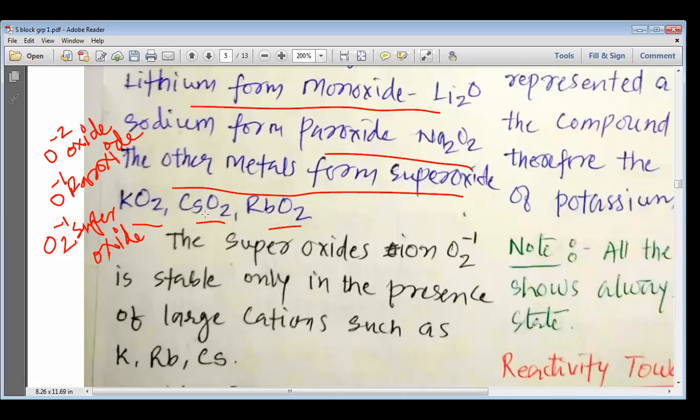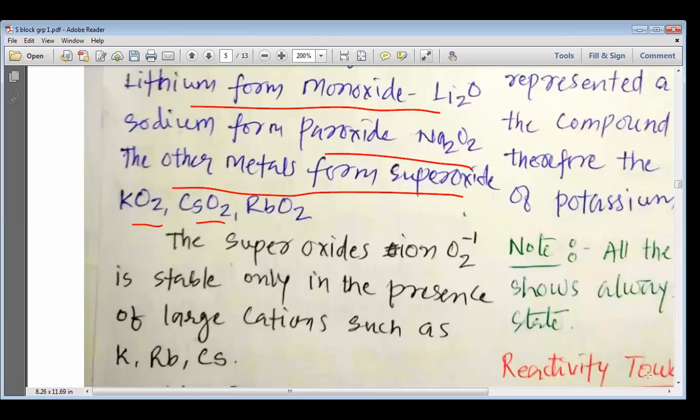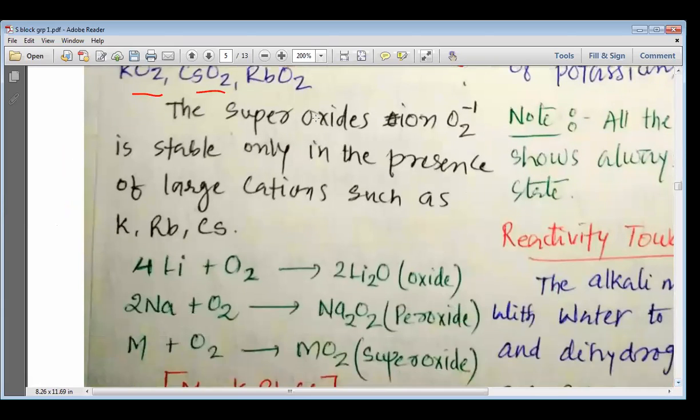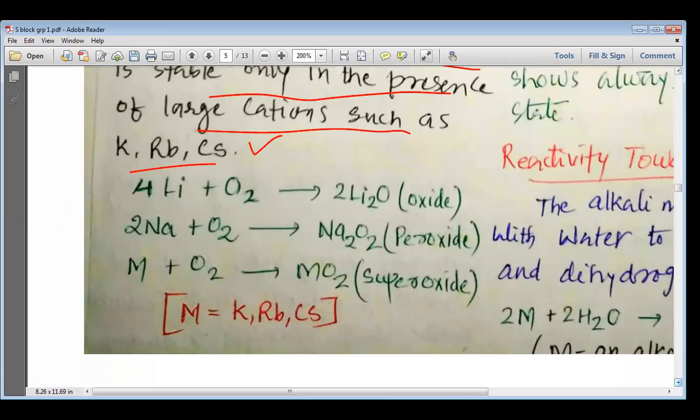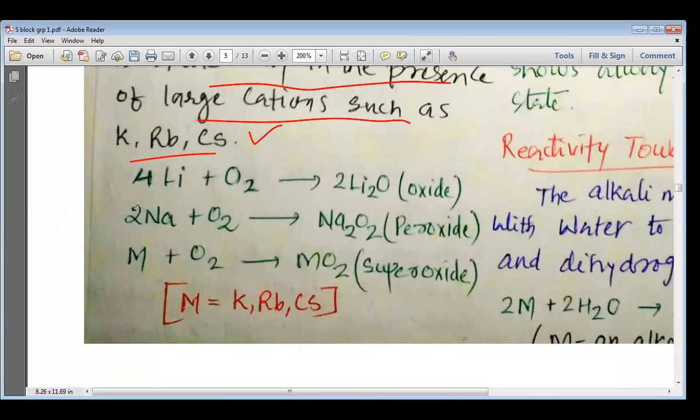So you can see that potassium, cesium and rubidium form the superoxide. Sodium majorly forms the peroxide, whereas lithium majorly forms the oxide. These are the major oxides they form. They can even form other oxides simultaneously, but majorly they form these kinds of oxides. The superoxide ion, O2-, is stable only in the presence of large cations such as potassium, rubidium and cesium, and that is why they form the superoxide, whereas lithium and sodium generally do not form the superoxide in major quantity.